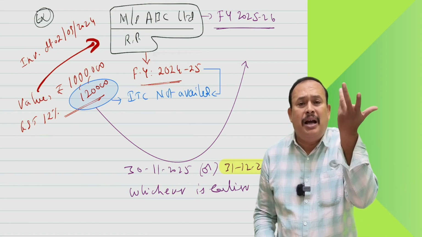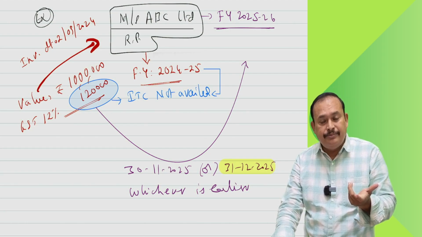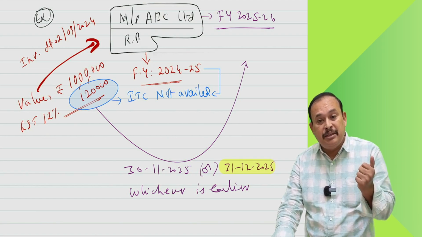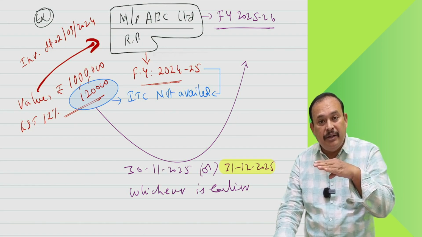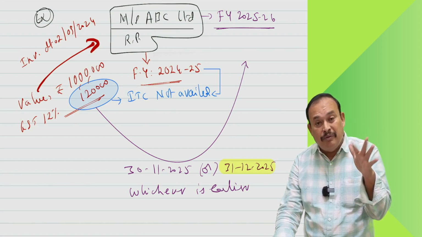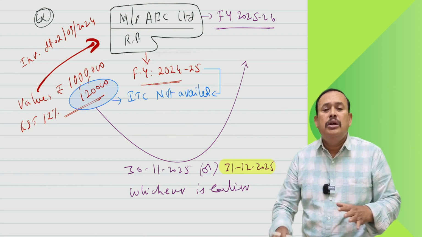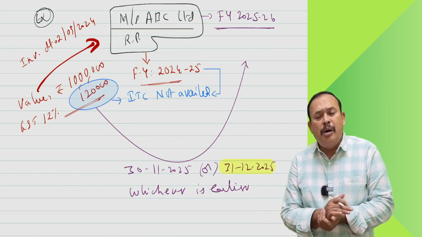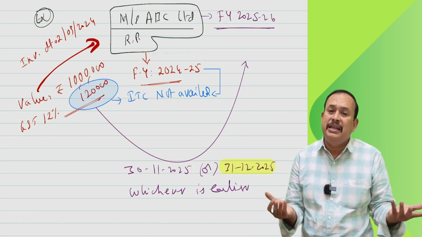Well possible. Why not? I am well allowed to submit the return well before 31st December. If I submit on 30th June 2025 or 30th November, whichever is earlier, 30th June is the earlier. So assume the annual return is not filed before 30th November. In that case, 30th November is the earlier period.